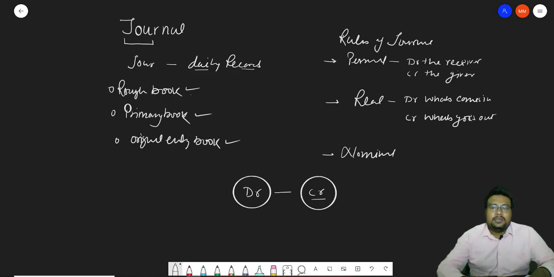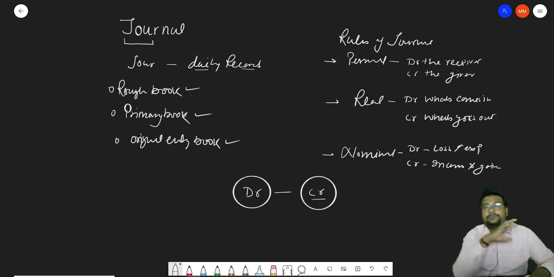Then it will be credit. Nominal account is all about the losses and expenses. So it has a rule: debit all loss and expense, and credit all income and gain. Clear? Personal account, debit the receiver, credit the giver. Real account, debit what comes in, credit what goes out. Nominal account, debit all loss and expenses and credit all income and gain. That is the rule of journal.